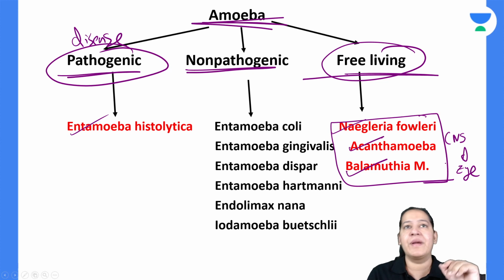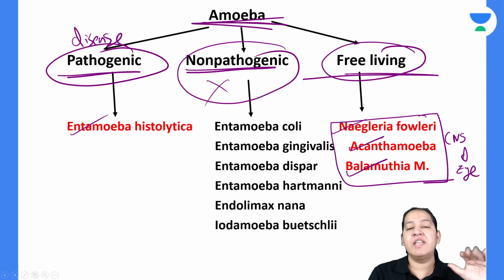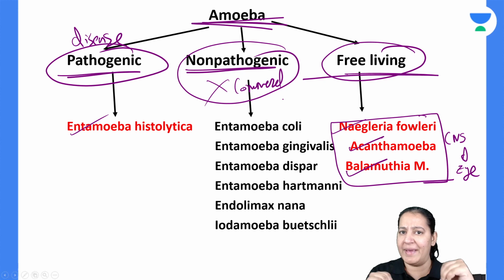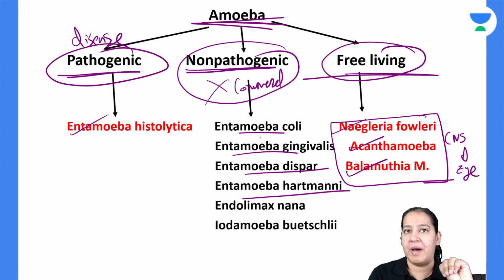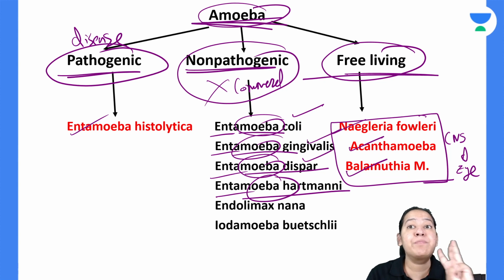Apart from that, there are some non-pathogenic amoebas which do not cause disease in humans. You can say they are commensals. They just reside inside human beings as a host but do not cause any disease. They are 6 in number: Entamoeba coli, Entamoeba gingivalis, Entamoeba dispar, Entamoeba hartmanni. All of them are Entamoeba, so it is easy to learn.